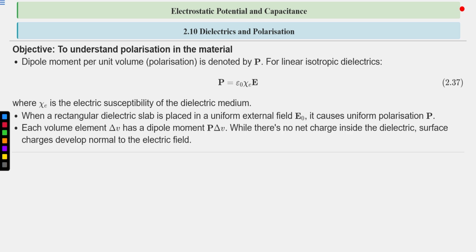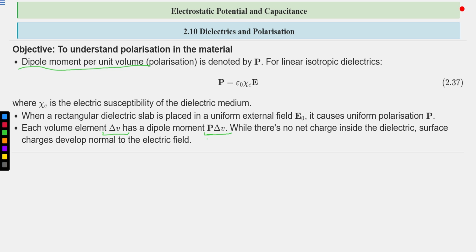Each volume element delta V has a dipole moment P delta V. Now what is P? The polarization vector, the dipole moment per unit volume. We take a volume element inside the dielectric, and its dipole moment is the net dipole moment per unit volume, that is polarization, times delta V of that element.